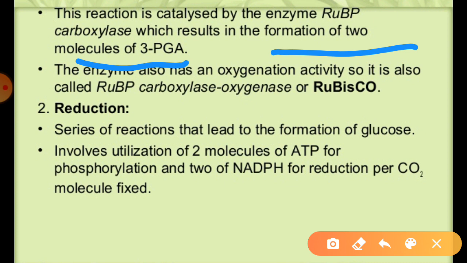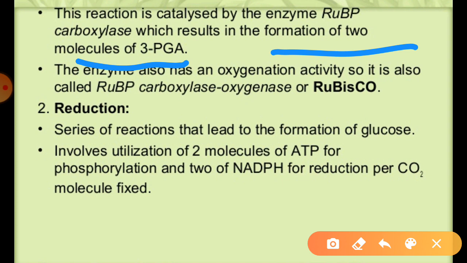It is to be noted that 2 molecules of ATP and 2 molecules of NADPH are utilized in this step, for the phosphorylation and for the reduction of the carbon dioxide, both. Generally, 2 molecules of ATP and 2 molecules of NADPH can be used for the reduction of the carbon dioxide as well as for the process of the